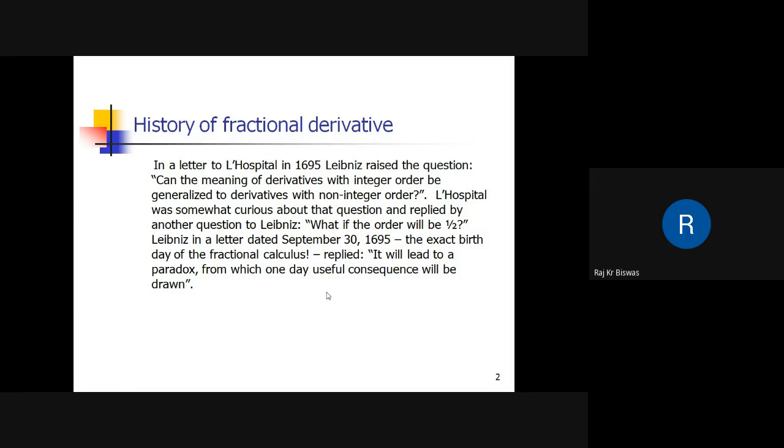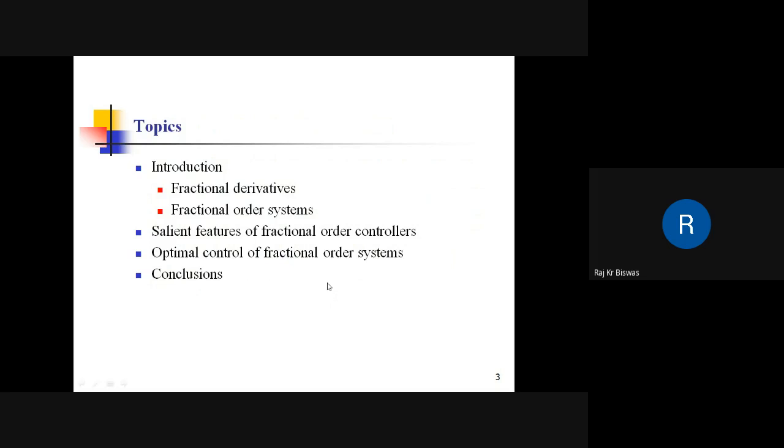But in the last few decades, some researchers from various parts of the country have got some interesting results using fractional calculus. So day by day, this subject, or rather the fractional derivative, is being used increasingly in almost all areas of science and engineering. So these are the topics to be covered here.